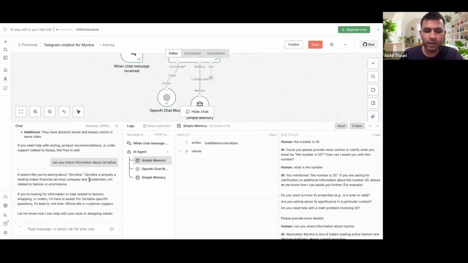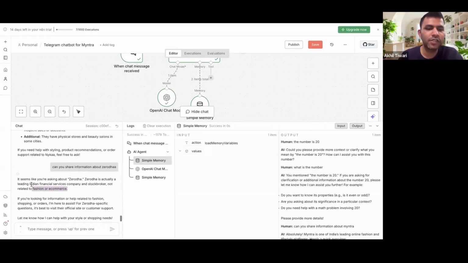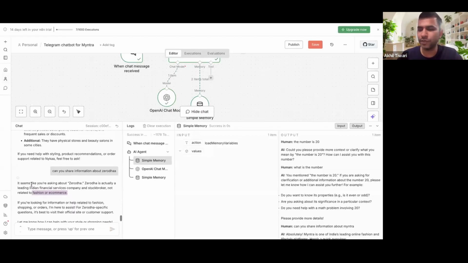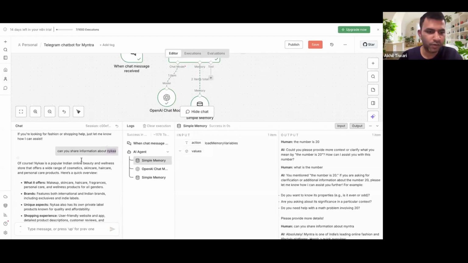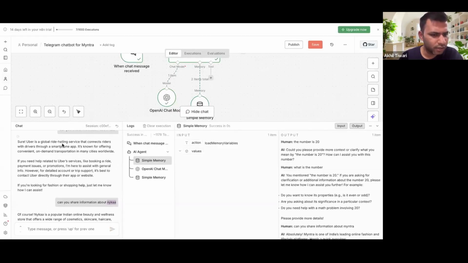So basically, it is trying to answer anything which is related to fashion commerce. That's what we have given it in the system message, but still, it's giving information about other fashion commerce products. You can see that Nike it is giving answers to, right? For Uber, it is not giving answers, I guess. For Uber also it is giving answers, looks like.